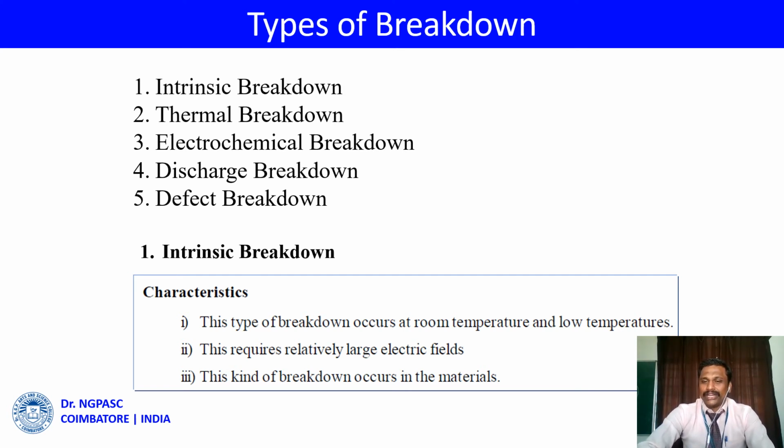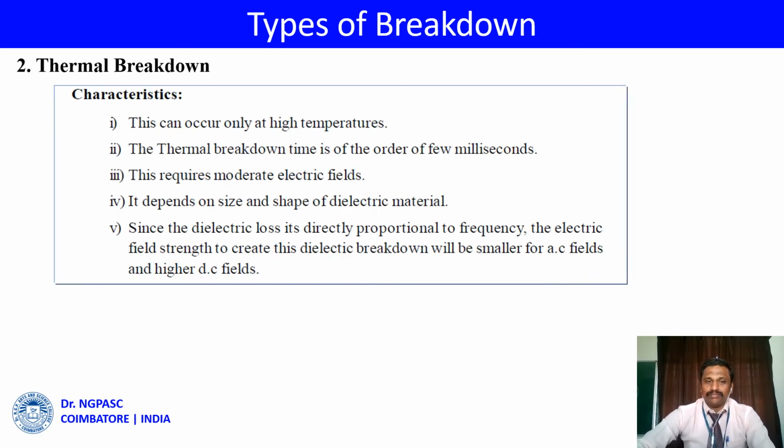Intrinsic breakdown has unique characteristics. It occurs at room temperature and low temperature. This requires a relatively large electric field. This kind of breakdown occurs in the materials.